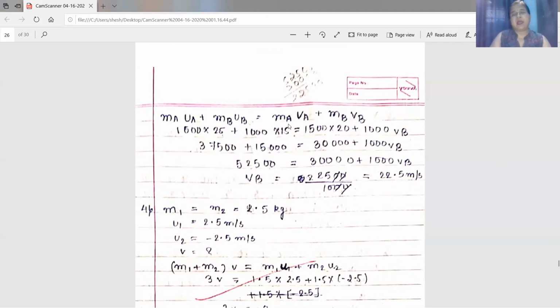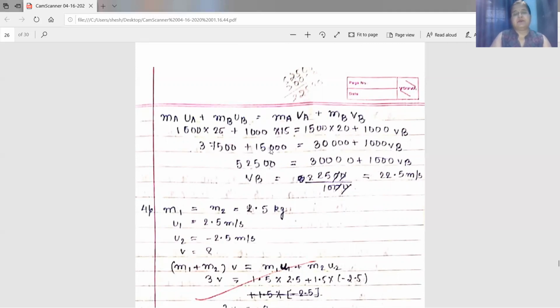This is equal to: MA is 1500, VA is 20, MB is 1000, and VB you don't know; you are asked to find it out. Now 1500 into 25, when you multiply it, you will get 37,500, plus when you multiply 15 with 1000, you will get 15,000. This is equal to, when you multiply 1500 with 20, you are getting 30,000 plus 1000 VB.